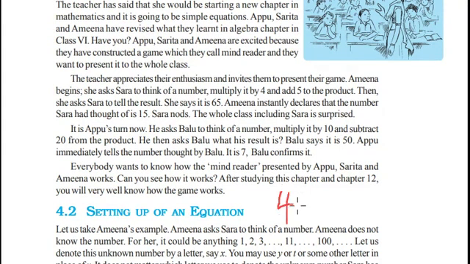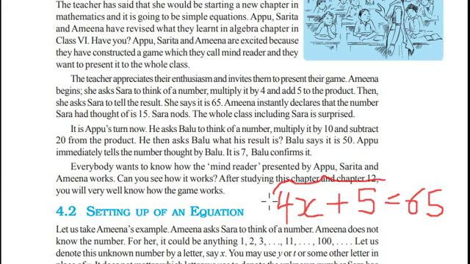The equation is 4 times x, the unknown number, plus 5. When Amina asked what was the final number, Sarah replied with 65. When do we get 65 from this expression? This is called an expression, and x is a variable which is not known. Amina needs to find this value of x. This is the number thought by Sarah, the number x, which is what Amina needs to find out.